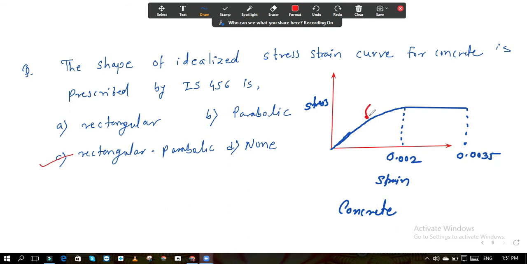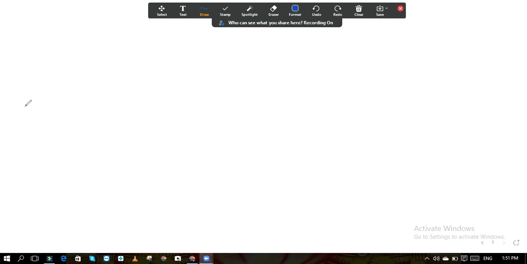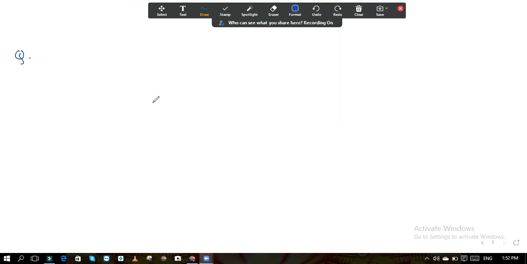This part is parabolic, and this part is rectangular. Okay, the next question.